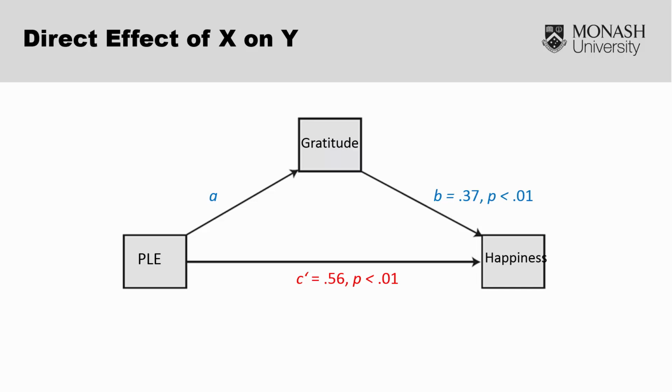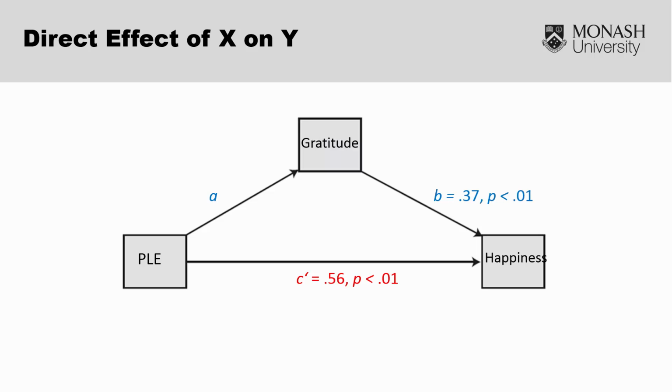So, if we return to our example of positive life events and happiness, and whether that is mediated by gratitude, the direct effect, or C prime, is testing whether the relationship between positive life events and happiness remains significant in the presence of gratitude. To add some figures and hopefully make that a bit clearer, we can see that gratitude is a significant predictor of happiness.